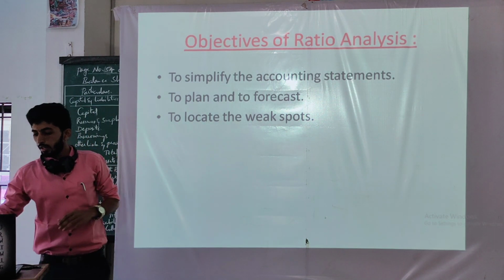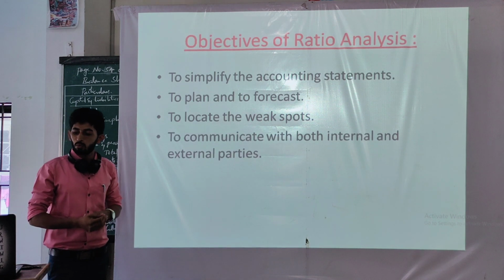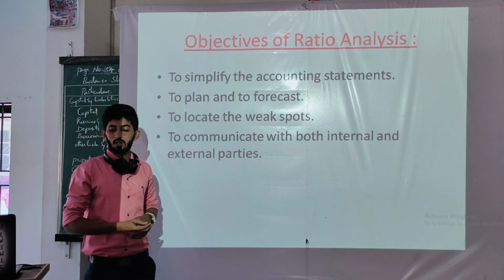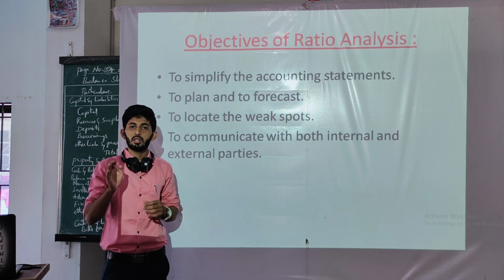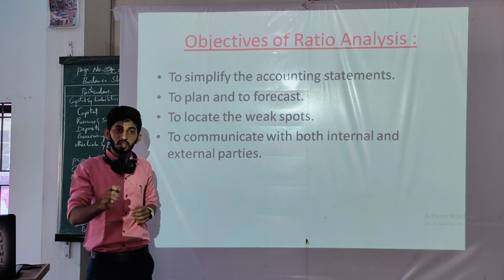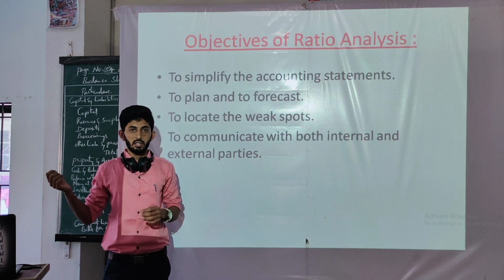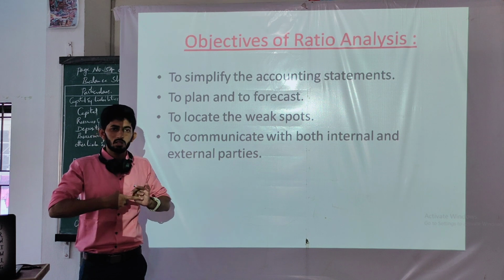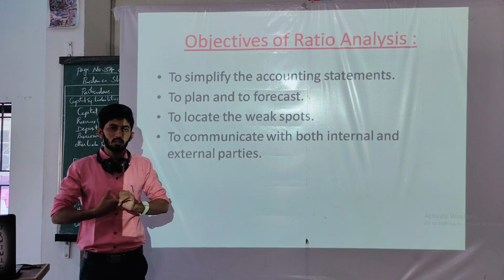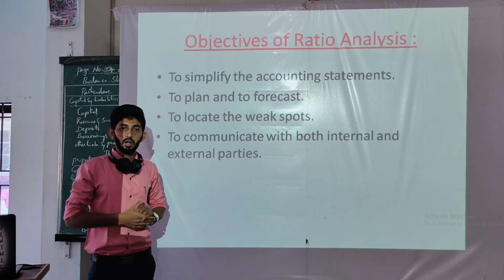Okay. Then we have to communicate with both internal and external parties. Simply, accounting records are to be used as a communication tool by the manager to communicate with shareholders, customers, the board of directors, and mostly employees.